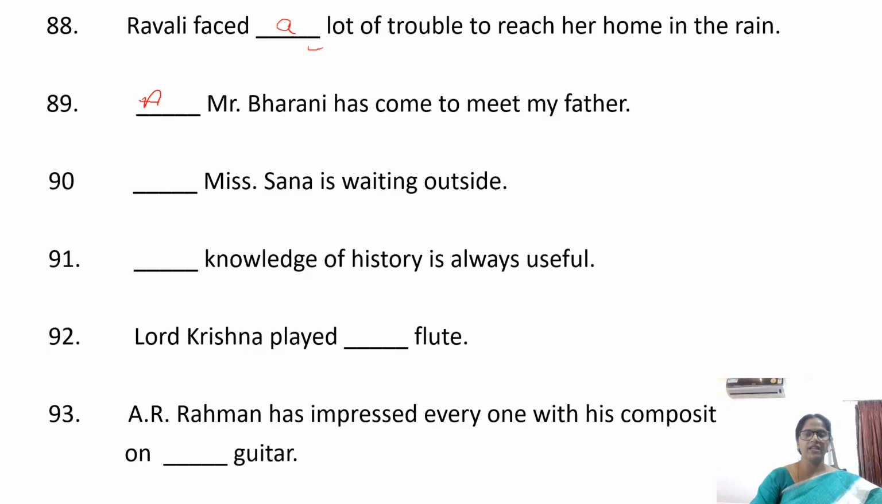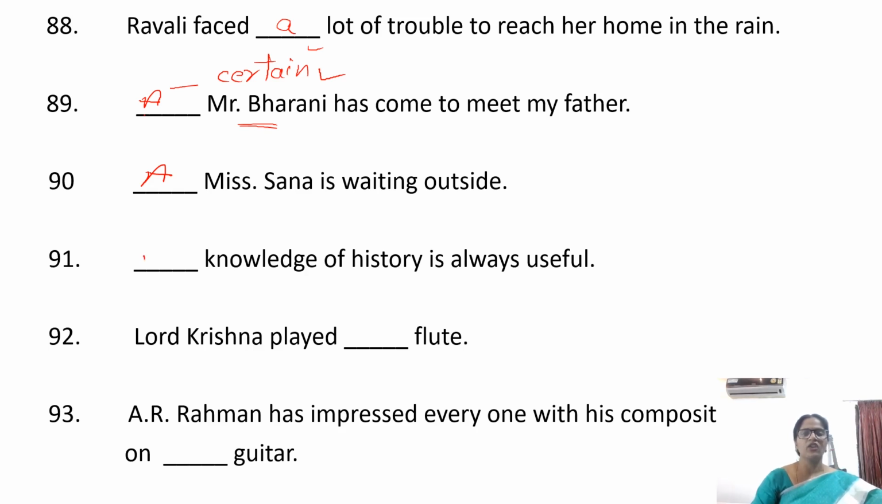A Mr. Bharani has come to meet my father. Here a is used in the sense of certain. When we do not know the person, when the person is a stranger, to give the meaning of certain, we have to use a. A Miss Sana is waiting outside.